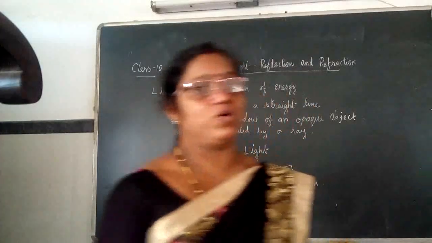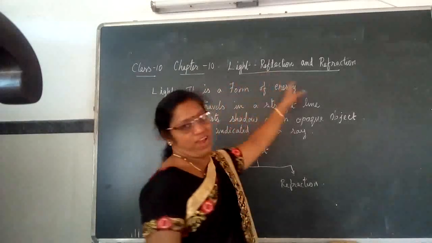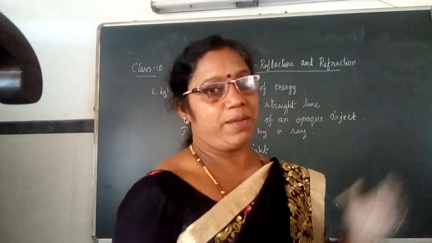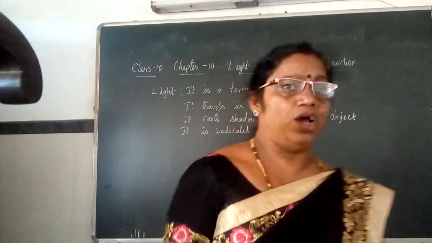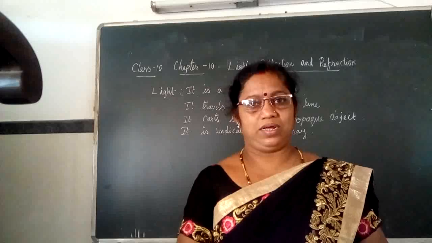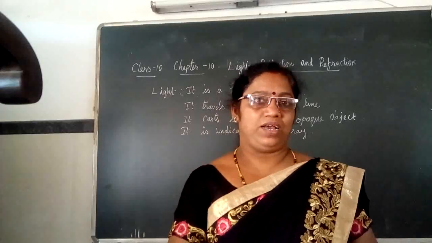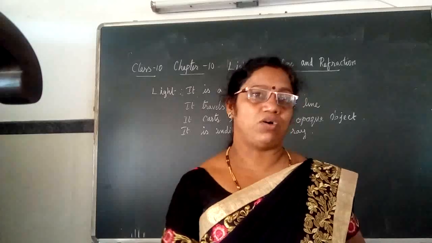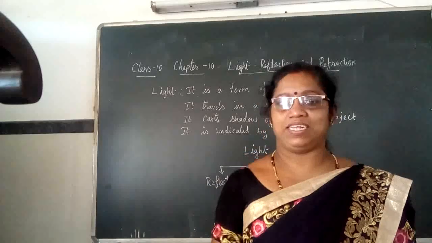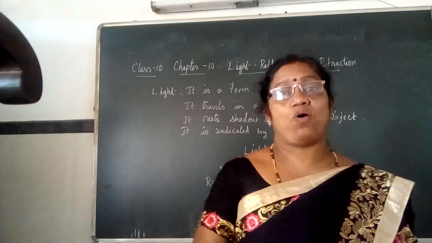Today in this chapter we are going to start a new lesson, that is light, reflection and refraction, of class 10, chapter number 10. You all know that without light the whole world is dark for us. We find it very difficult to see the objects surrounding us. And you also know that the sun is the main source of energy. It is a form of energy.